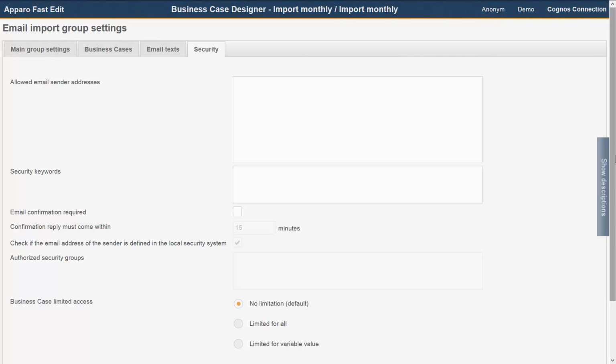define authorized security groups. With a confirmation email, you can also ensure that the specified sender has really sent the email. The data validity is also given. The data is checked the same way as in the manual input. In addition, you can use file name masks and the definition of expected columns and data types to ensure that only the desired files are imported.